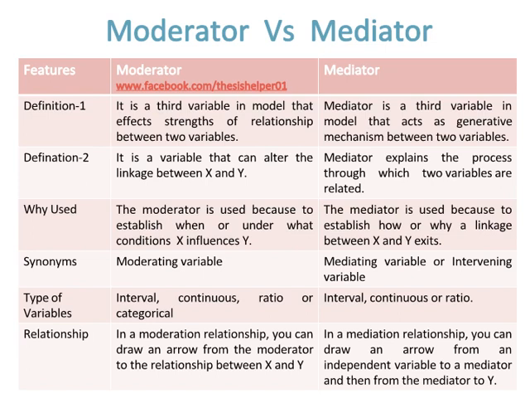In a moderation relationship, you can draw an arrow from the moderator to the relationship between X and Y, while in a mediation relationship, you can draw an arrow from an independent variable to a mediator and then from the mediator to Y.